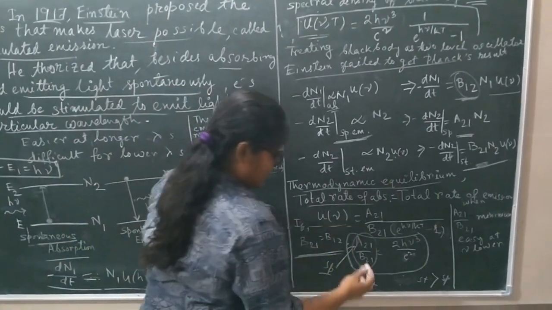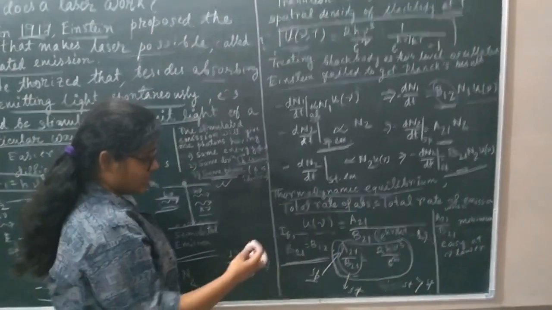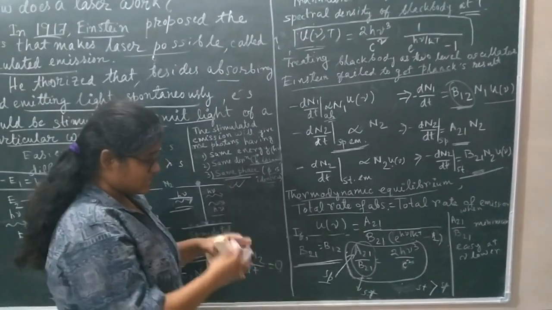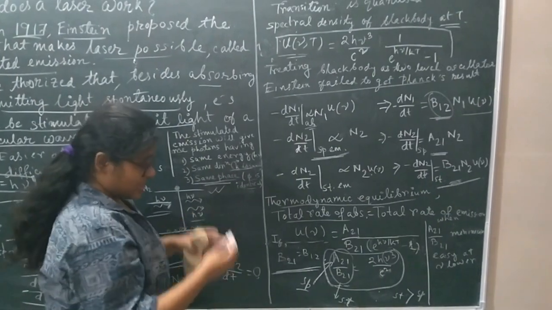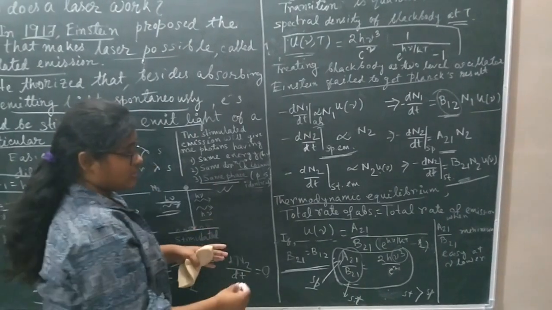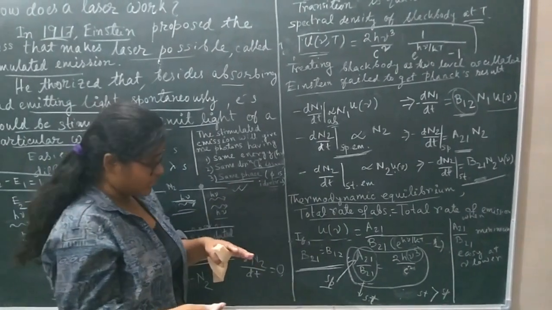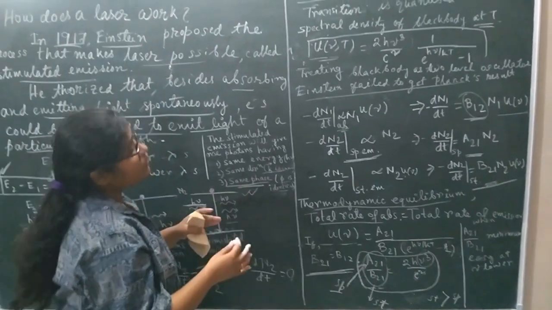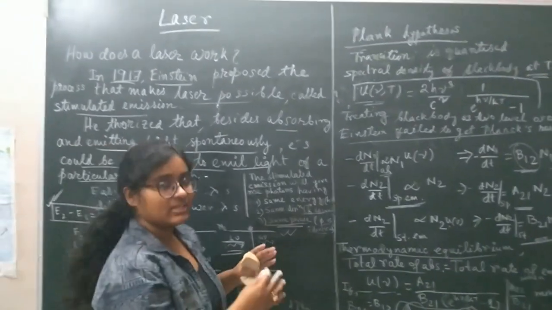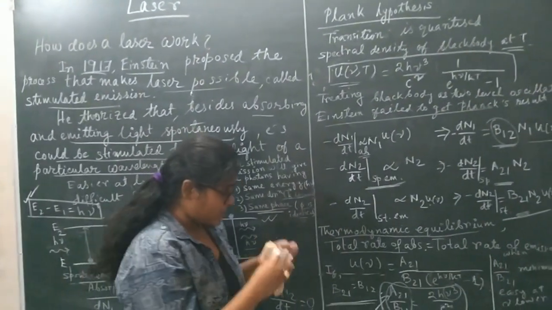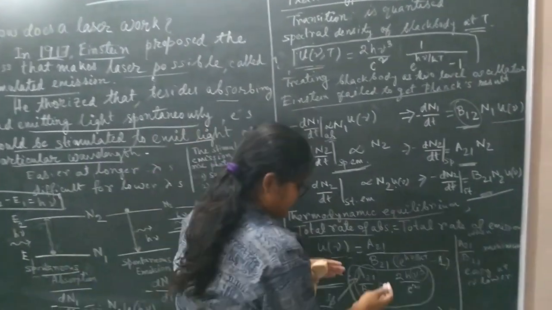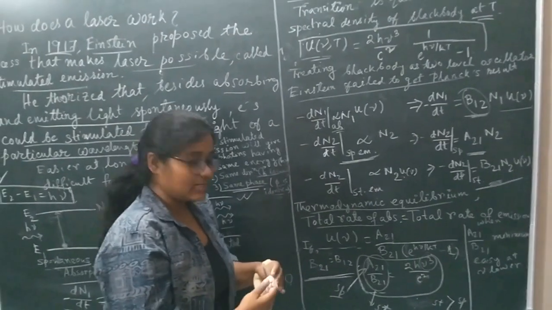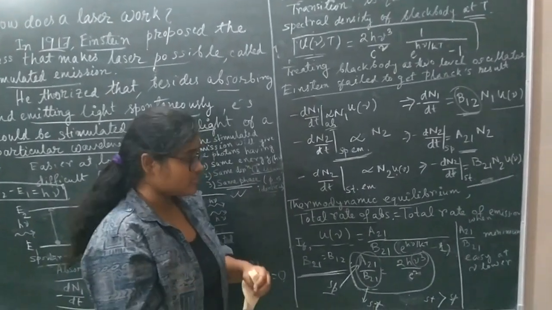So amplification can be easily done at lower frequency, when nu is already lower. That's why Maser came before laser, because Maser is microwave amplification by stimulated emission of radiation. Microwave is a lower frequency, so we can easily get amplification of microwaves.